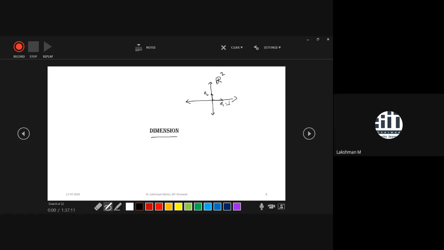E1 means the vector (1, 0). E2 means (0, 1). These are the standard notation for unit direction vectors. So one basis is this one.